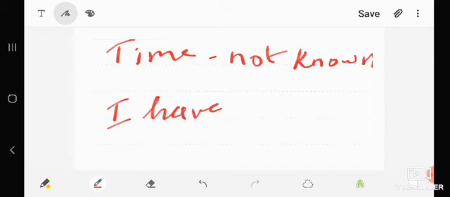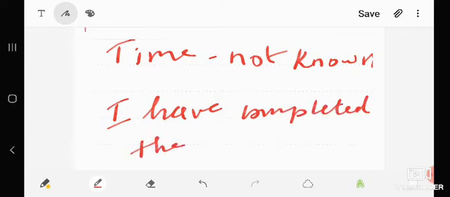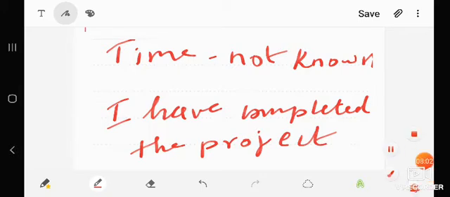I have completed the project. Here the time of action is not given, so we can use the present perfect tense. These are some situations in which we can use present perfect tense.